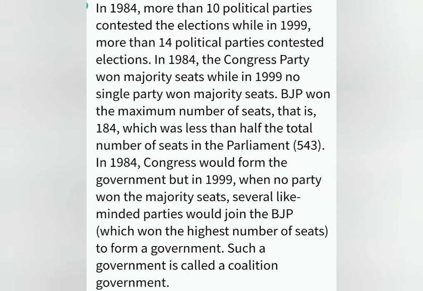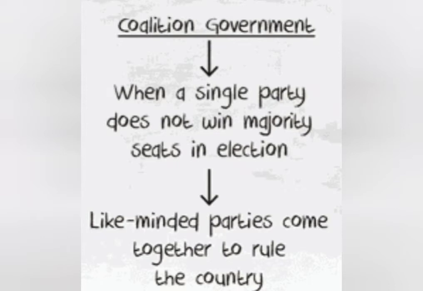In 84, Congress would form the government, but in 99, when no party won the majority seats, several like-minded parties would join the BJP, which won the highest number of seats, to form a government. Such a government is called a coalition government. This was a very brief discussion about coalition government. I hope this answer will clear many things. So, coalition government: when a single party does not win majority seats in an election, then like-minded parties come together to rule the country. This is coalition government.